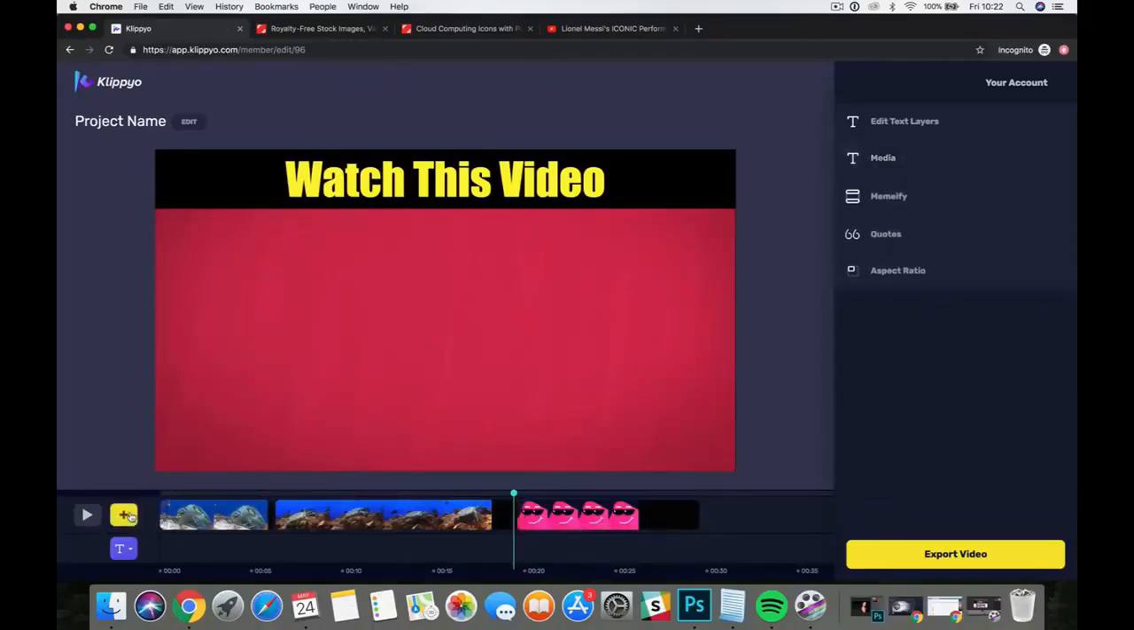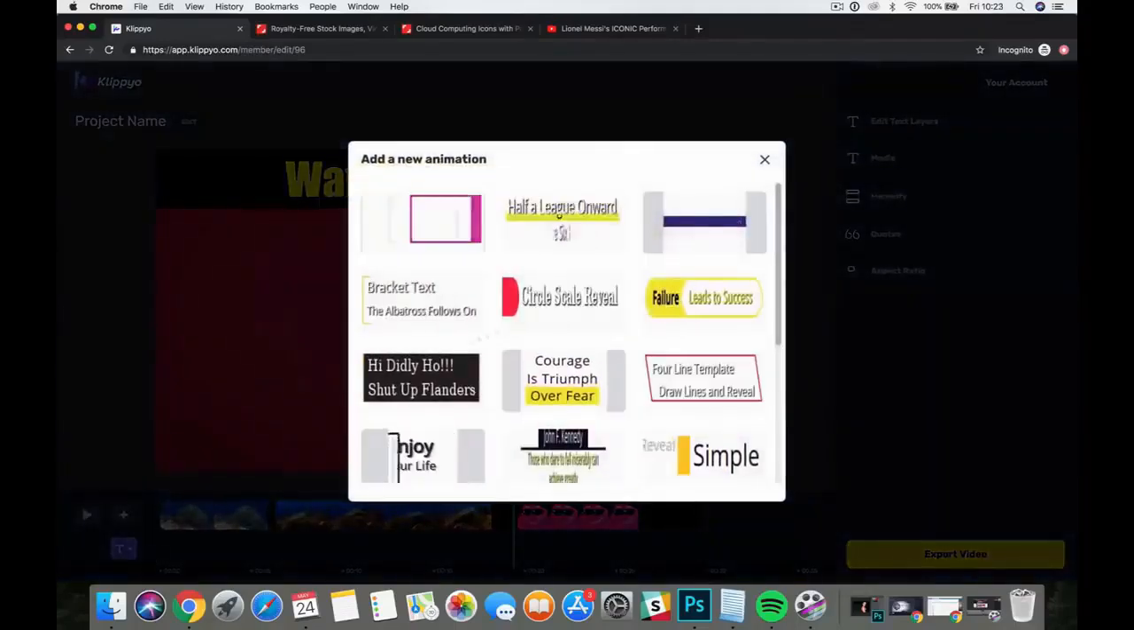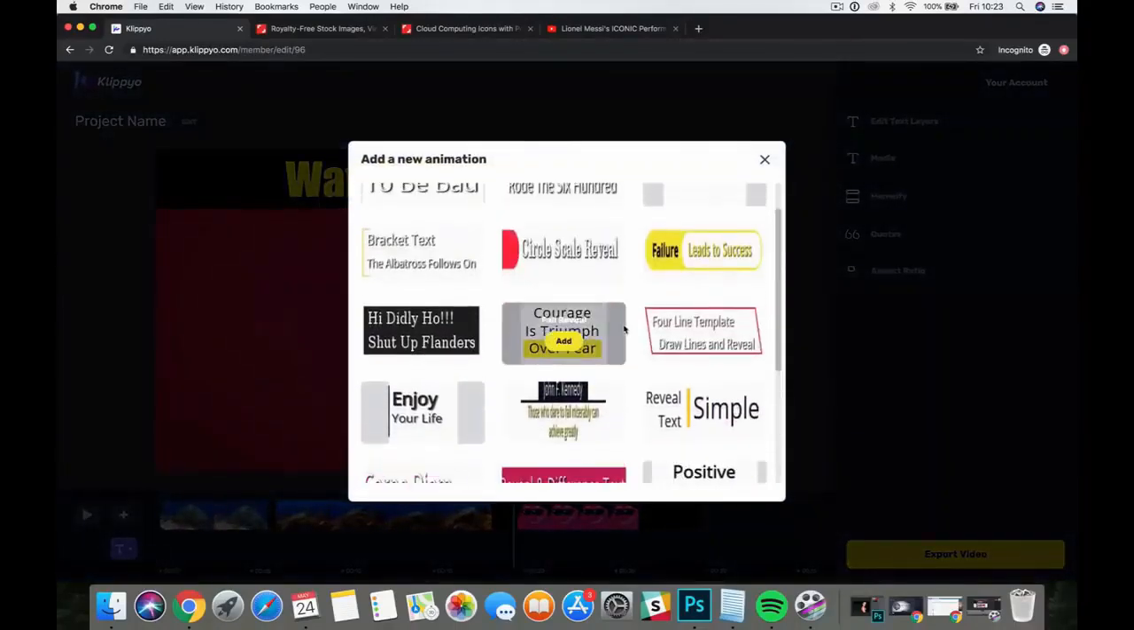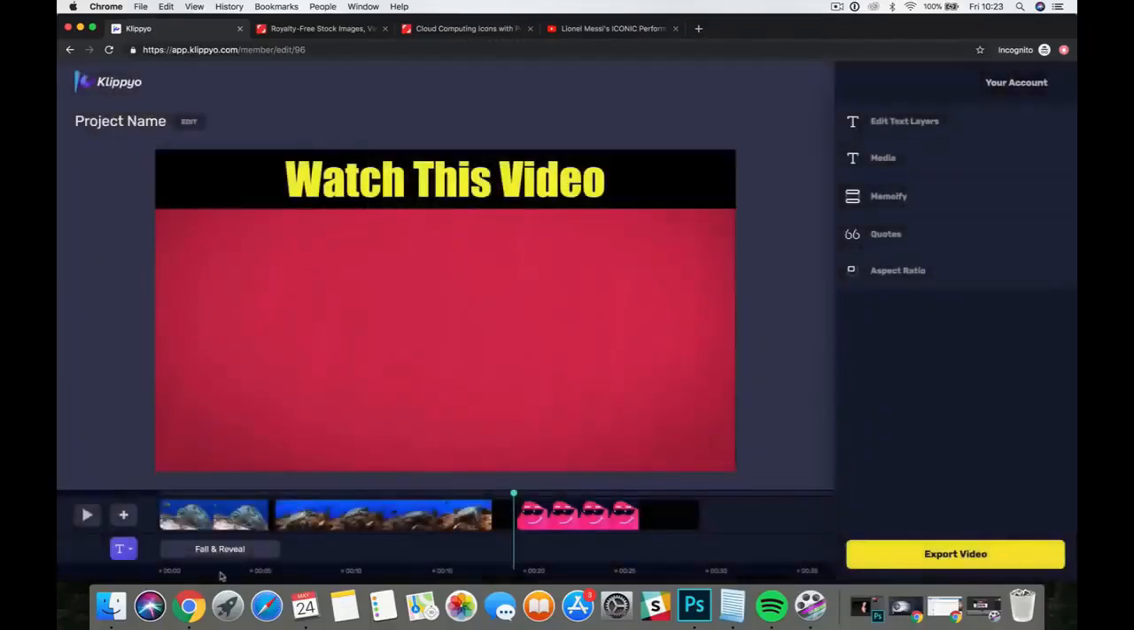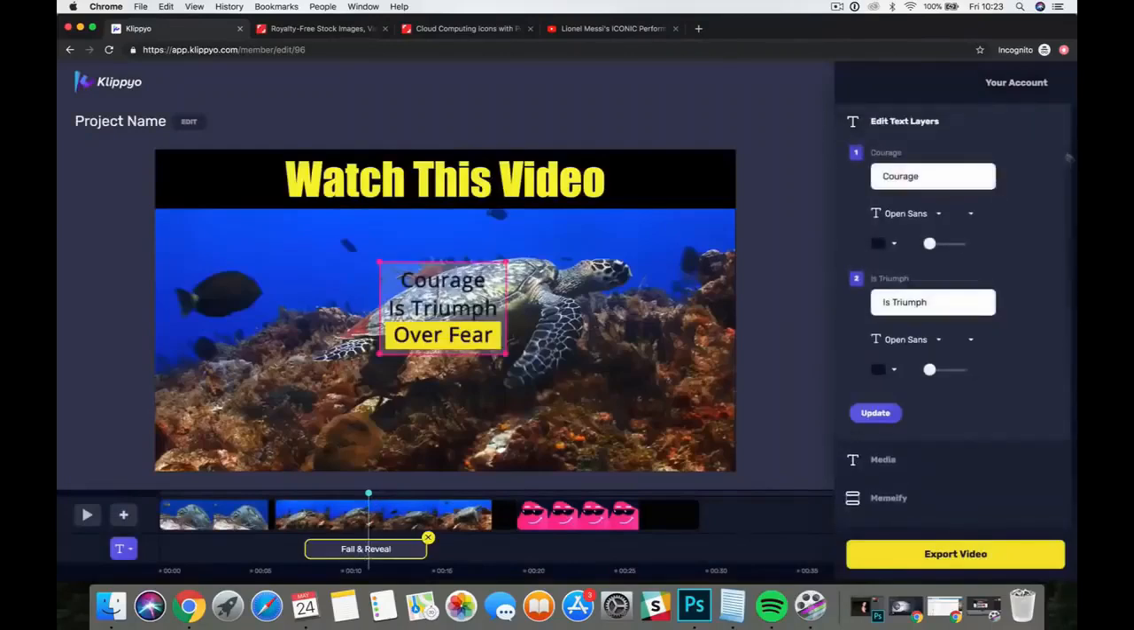Now, one other thing I want to show you is our built-in text animations and text overlays as well. And we've got a ton of these that you can add in here. So all we do is click on add. It's going to add that into the actual timeline here. I can click on that and it's going to open it over here. We can now write whatever we want. So I can go, turtles are cool. This is a great video.